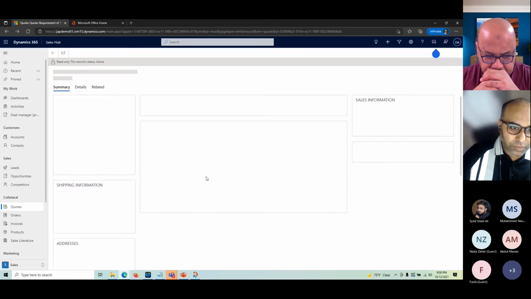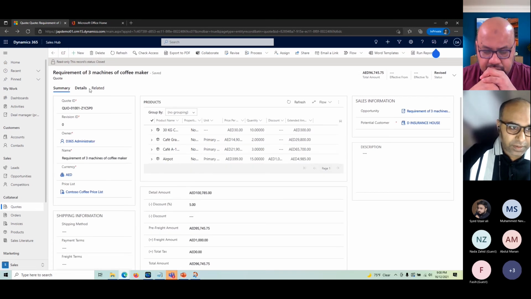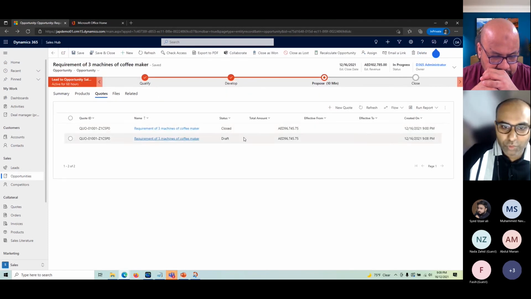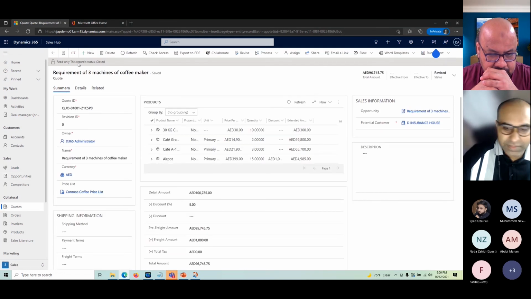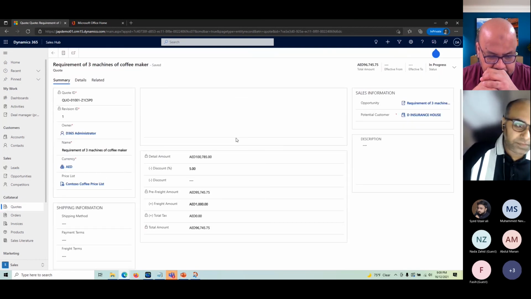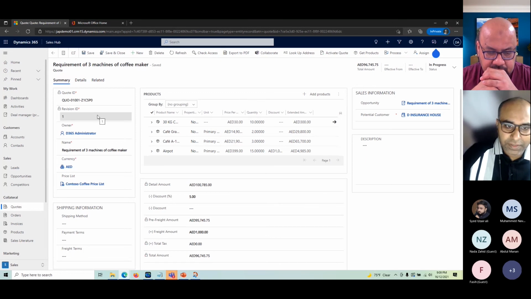Now if I hit back and go to the opportunity here, you see there are two quotes. The first one is closed, which is now read-only. This cannot be changed anymore. This quote is not applicable. That's why the status is called revised here, or in other terms closed. And the new quote is created as a draft. Now this is the working version of your proposal.